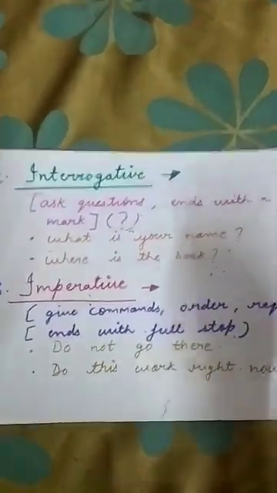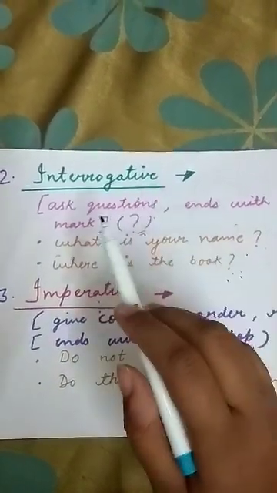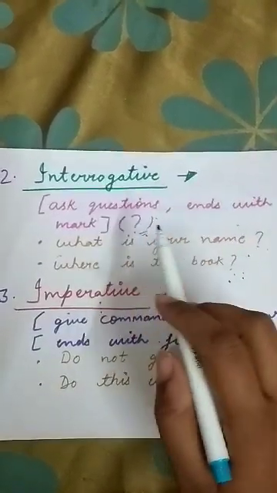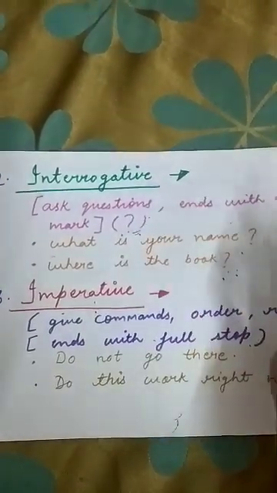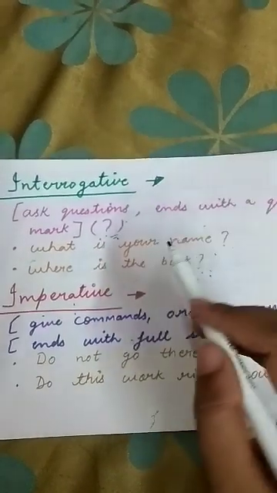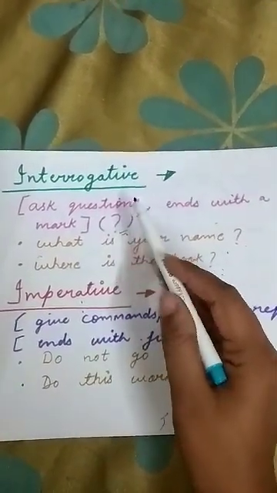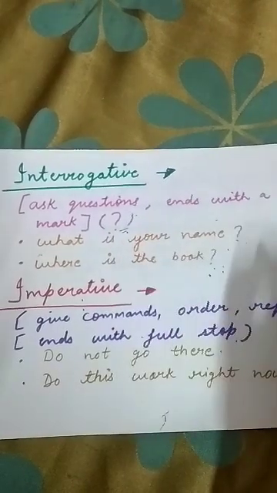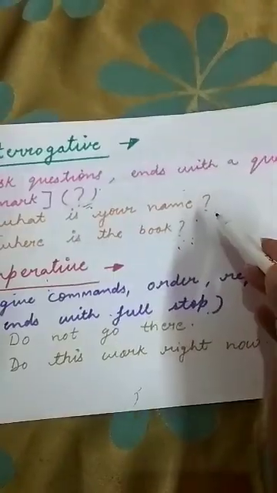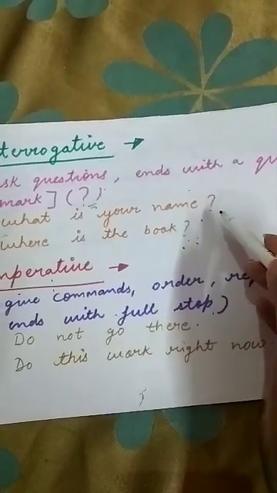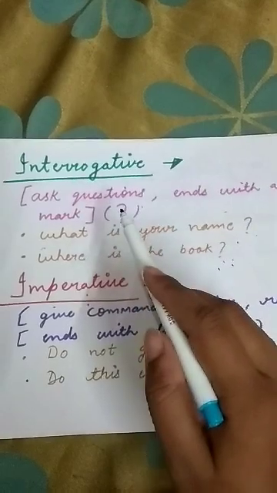Now come to the second, interrogative. See, interrogative sentences mean inquiry. They ask questions. Because they ask questions and we have the inquiry, we end it with a question mark. This is the sign of a question mark. So whenever we write interrogative sentences, we put a question mark at the end. You can see the first letter is capital and at the end there will be a punctuation mark, that is the question mark.